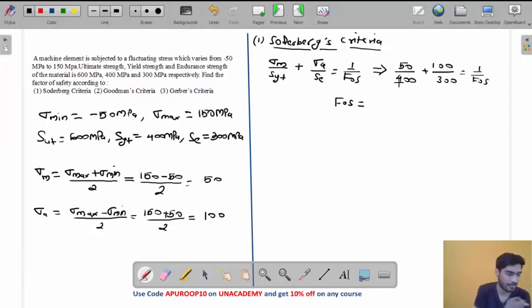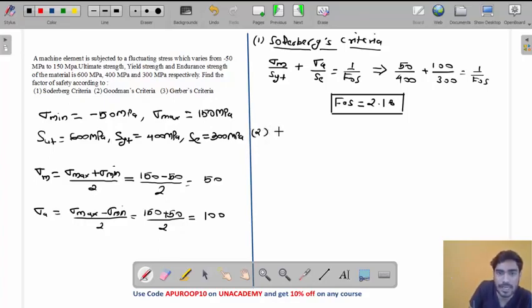So this will be 50 by 400 plus 100 by 300, or you can write 1 by 3. The factor of safety will be 2.18, my friend. 2.18, right? This is the factor of safety according to Soderberg criteria, 2.18. Like this, you can find the other two factors of safety, by Goodman's criteria and Gerber's criteria.